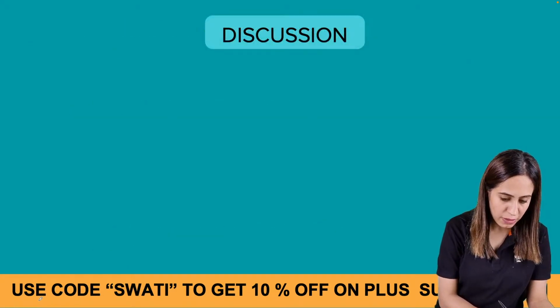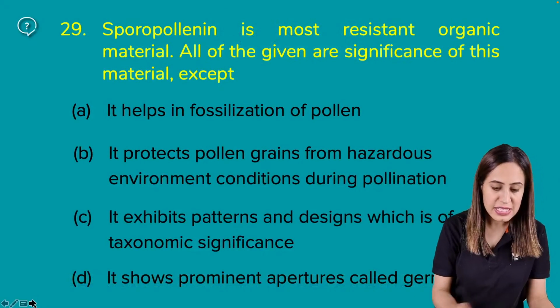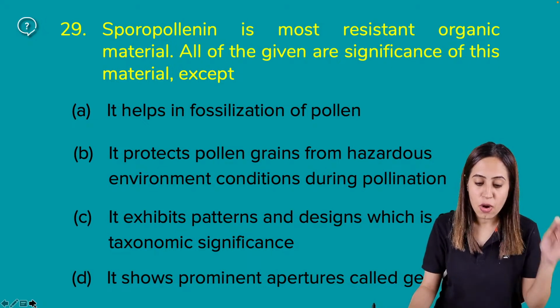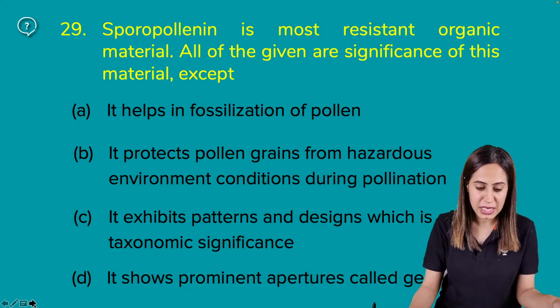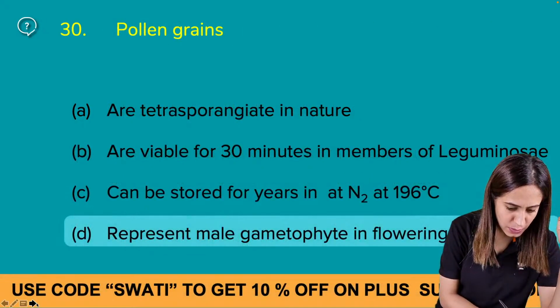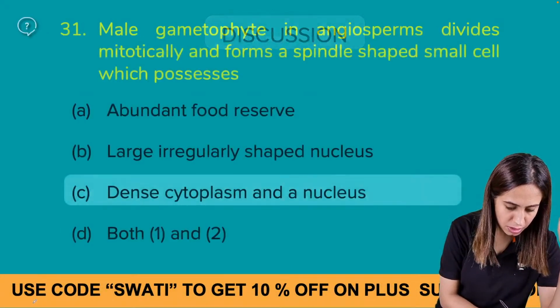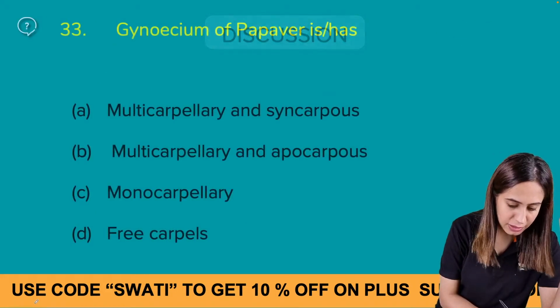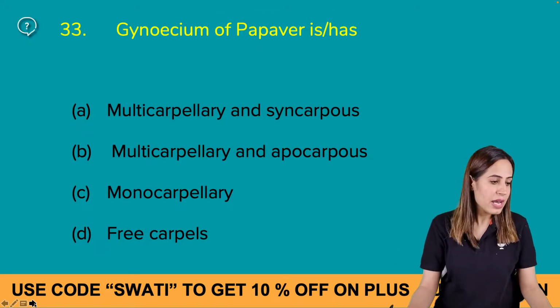Exine, okay, already discussed. Tell me this one. Sporopollenin is the most resistant organic material. All of the given are significance of the material except. This also we have discussed, so we can skip this one. Now you tell me the answer for the next question.